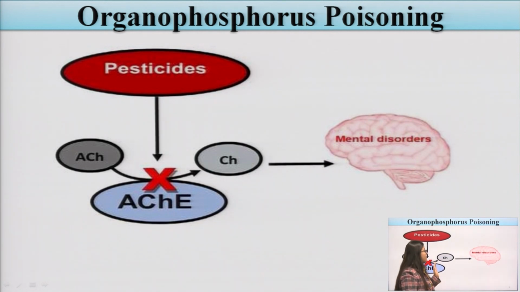What is the MOA of organophosphorus poisoning? These are pesticides, compounds which have a pesticide-like action. They inhibit AChE, the acetylcholinesterase enzyme.